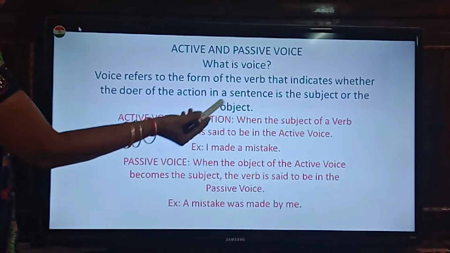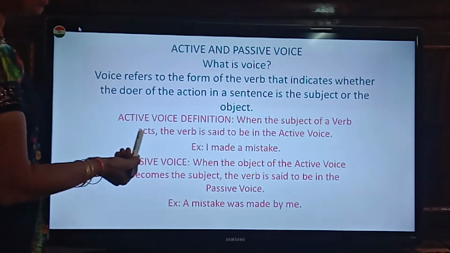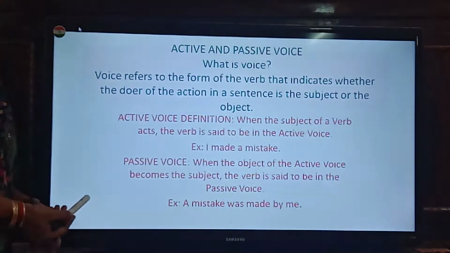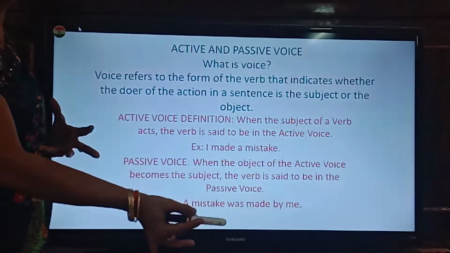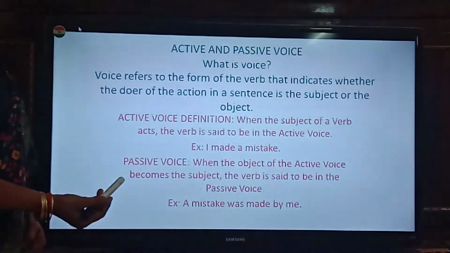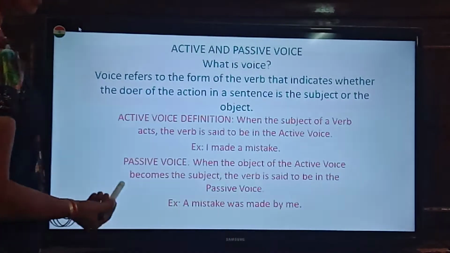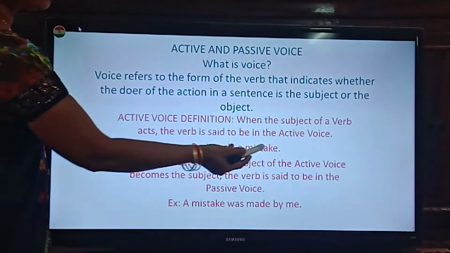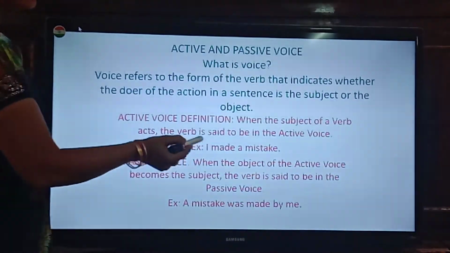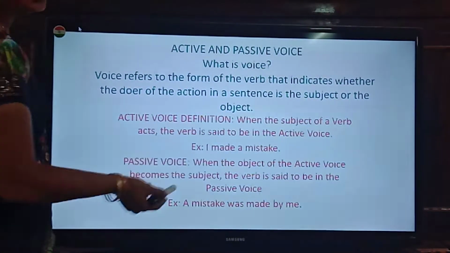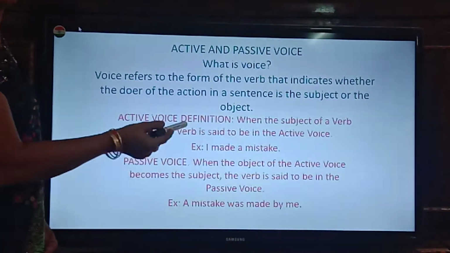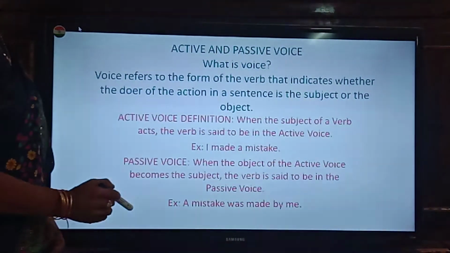So what can be the definition now? Active voice definition. When the subject of a verb acts, the verb is said to be in active voice. So the subject itself is doing the work. So it is active. That's why we are giving it as active voice. Example, I made a mistake. So here subject is given importance. In active voice, subject dominates. And in passive voice, object dominates.